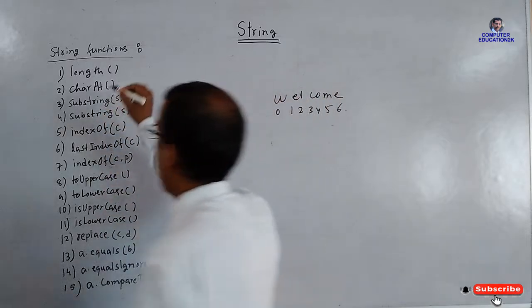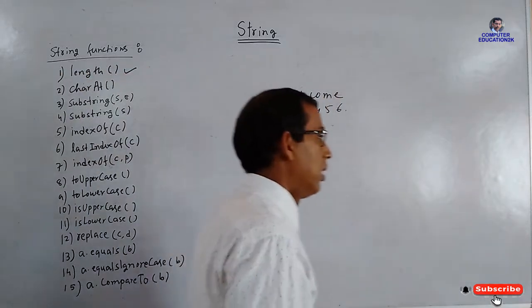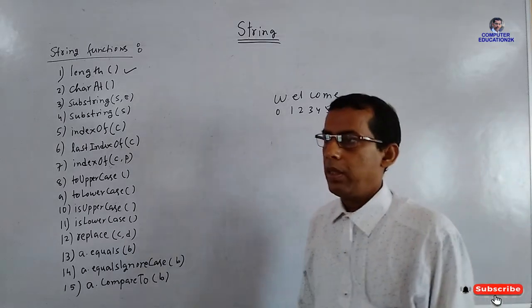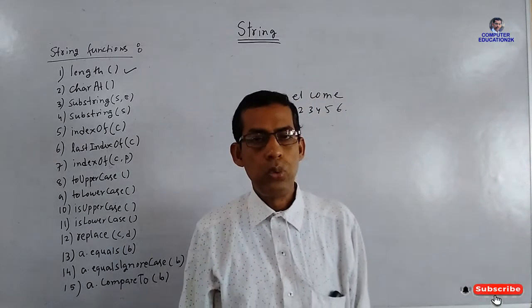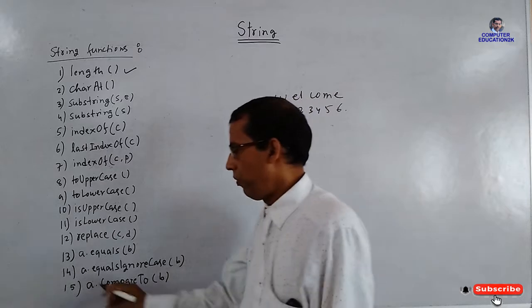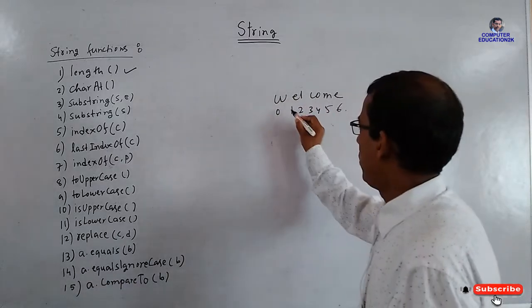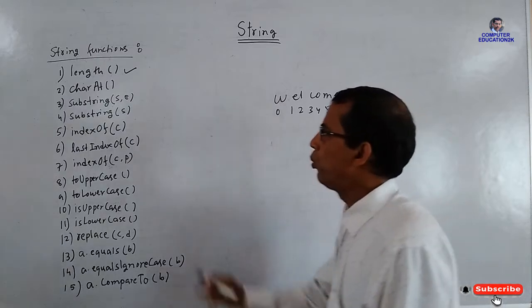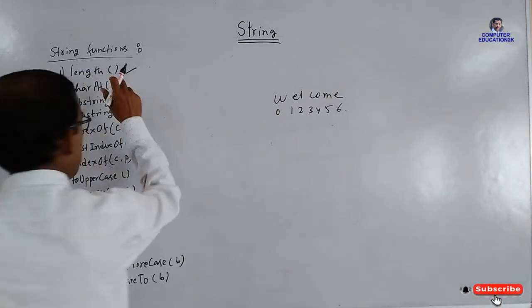See the first function, the length function. The length function is used to find the length of a string. Suppose you want to find the length of this string, welcome, then you can use this function.